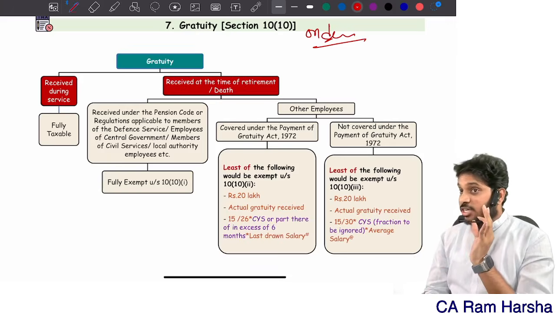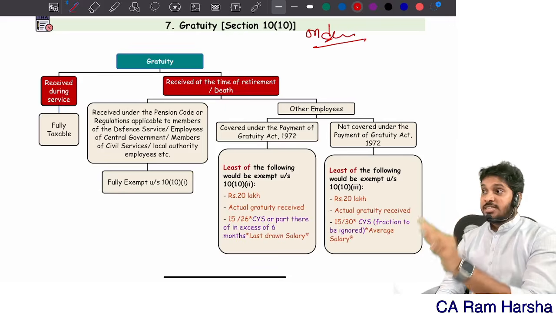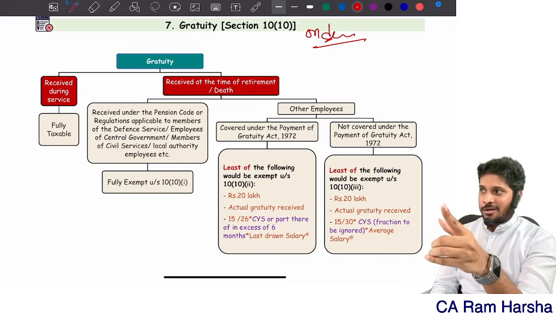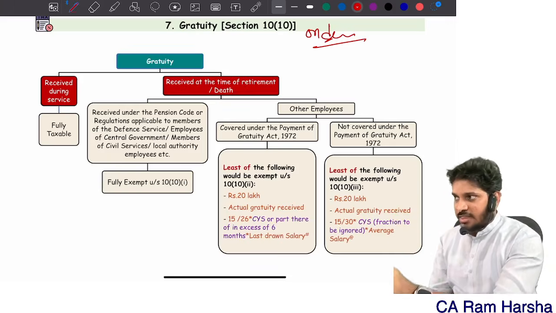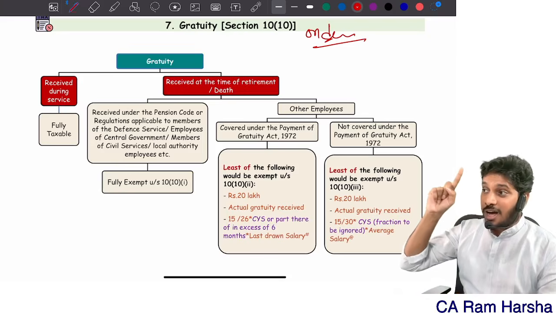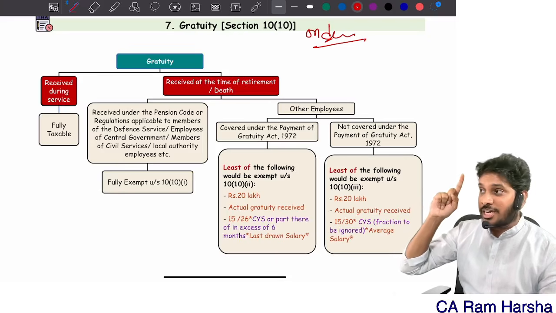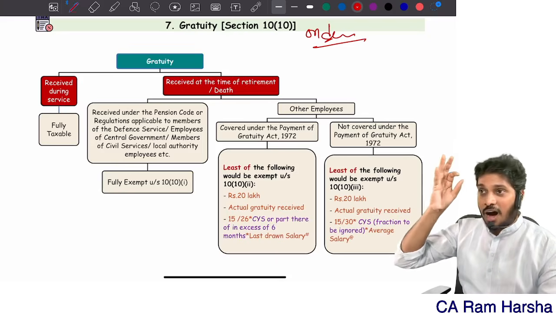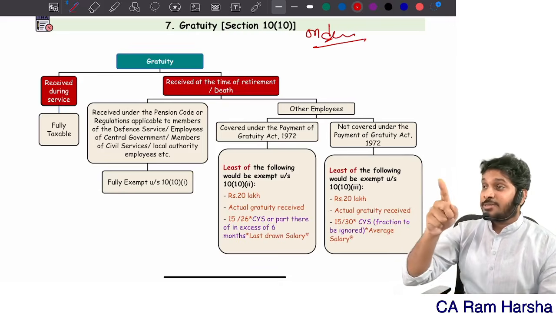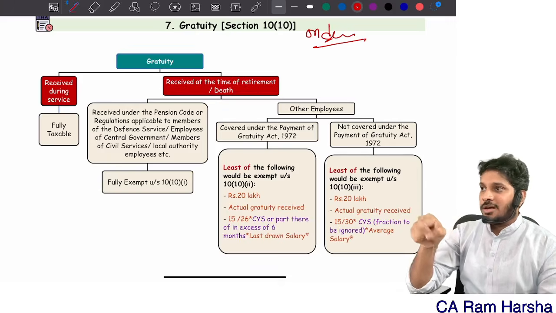Remember, gratuity received before retirement, pension received before retirement, uncommuted pension received before retirement, they are all treated at par with allowance. When I say at par with allowance, you should consider that in RFA salary computation purpose. For example, in September 24 exams, leave encashment is received during service, before retirement.